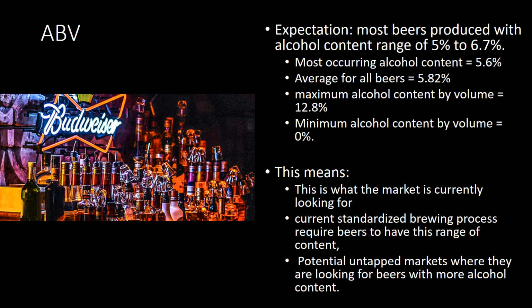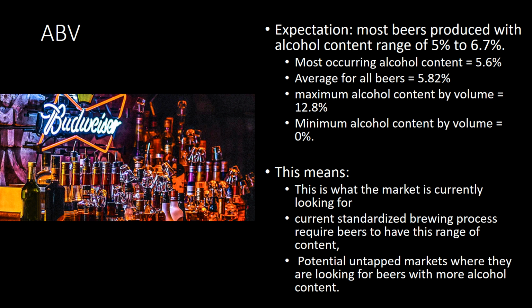We looked into the ABV field a little more closely, and we wanted to understand the statistics associated with it. We discovered that most beers produced have an alcohol content range of 5 to 6.7%, with the most occurring alcohol content being 5.6%. The average for all the beers is 5.82%, and the maximum alcohol content by volume is 12.8%. As you saw in the previous slide, Colorado has that maximum. The minimum came from us giving this field zero values so that results are not skewed, so the minimum is 0%.